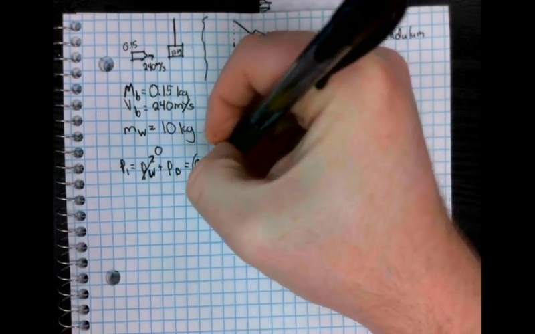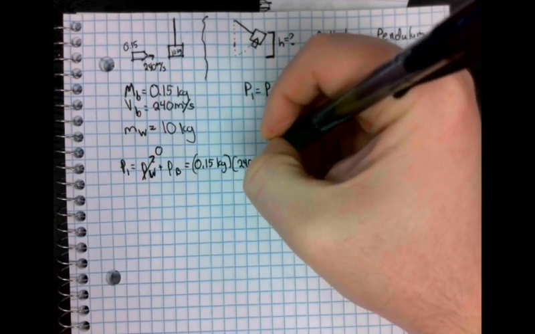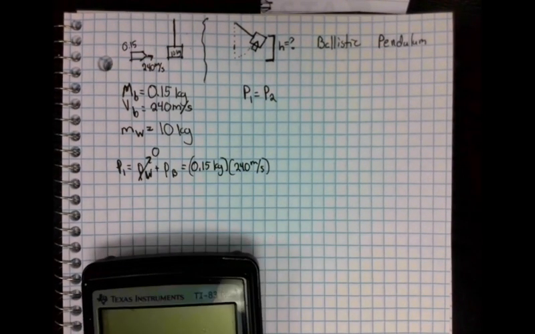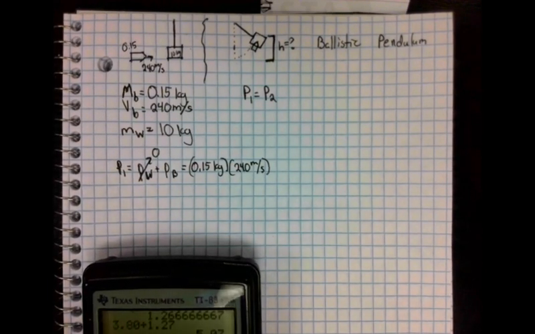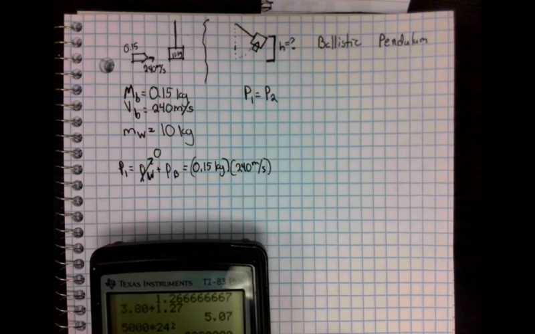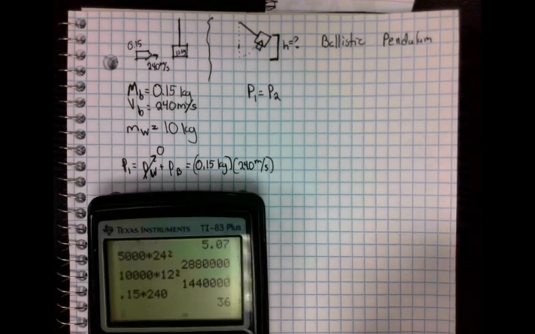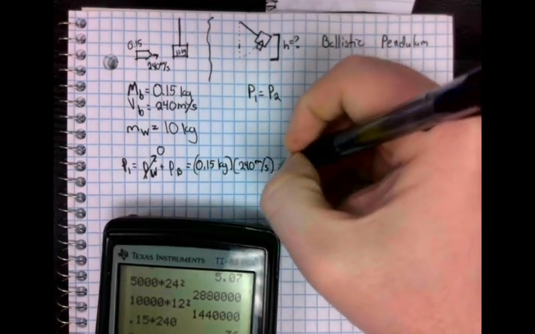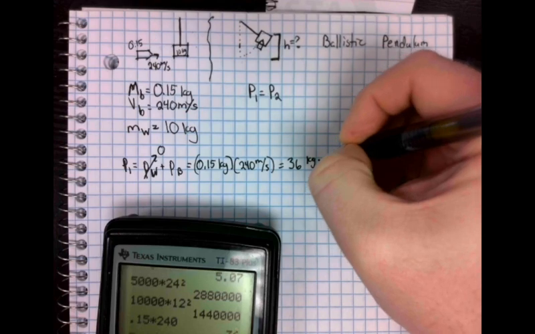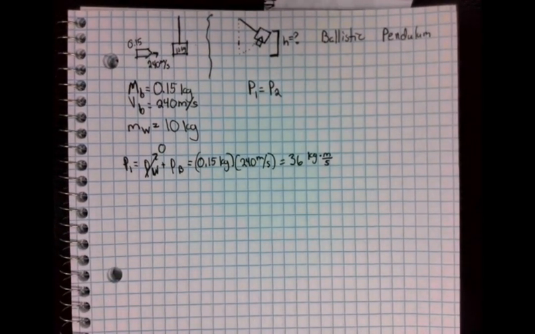0.15 kilograms times 240 meters per second. I worked this out earlier. I don't actually have my cheat sheet, so if I make a mistake in this, I apologize. I'll try not to, as if I would ever try to make a mistake. 0.15 times 240, we get 36. So 36, and that is kilogram meters per second. So that's our momentum at state 1.